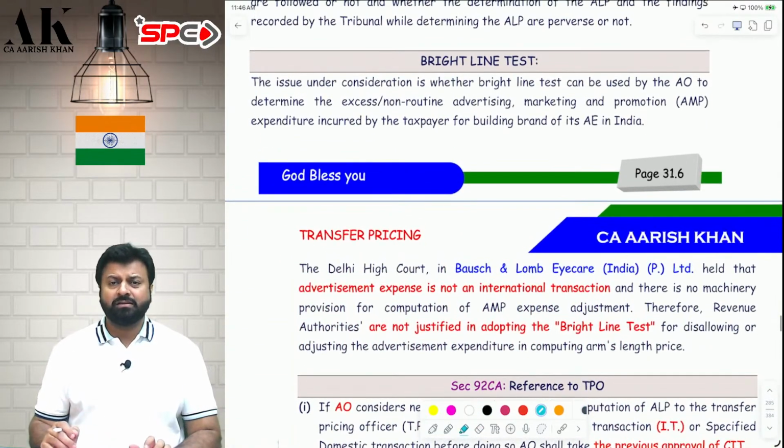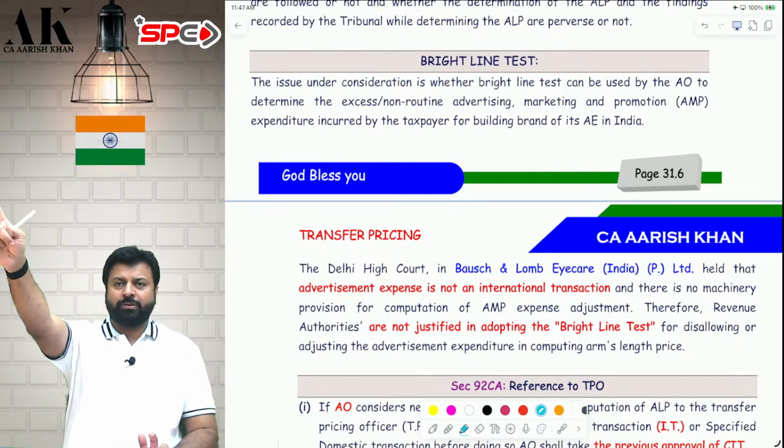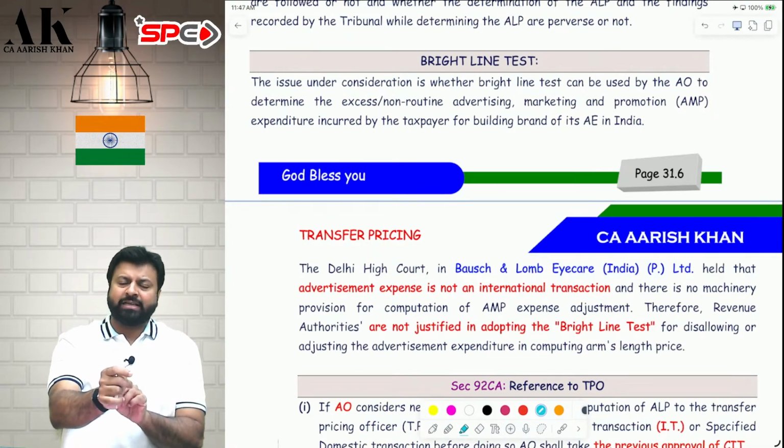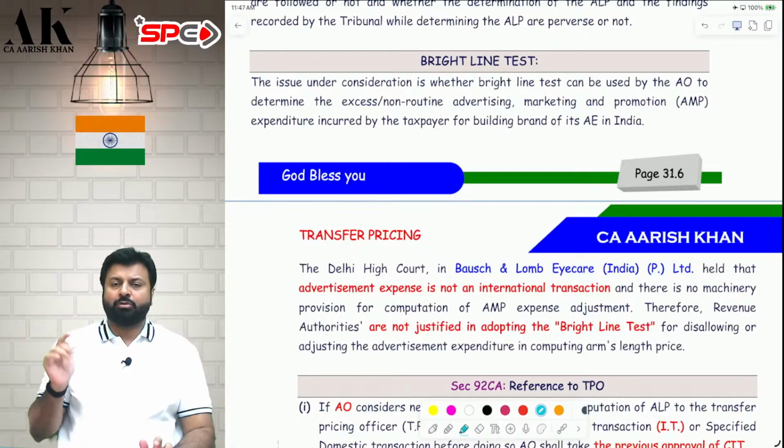Next is a very global concept, not applicable in India: the bright line test. We need to first understand what this bright line test is, with an example. Suppose there is a company by the name of Sony, which is in Japan. Now Sony has opened a subsidiary in India, and Sony has told its subsidiary in India to do massive promotion in India in the form of advertising, marketing and promotion expenses, AMP expenses. So Sony parent is in Japan, and Sony India is in India. And Sony India is doing what? Massive advertising, marketing and promotion expense.